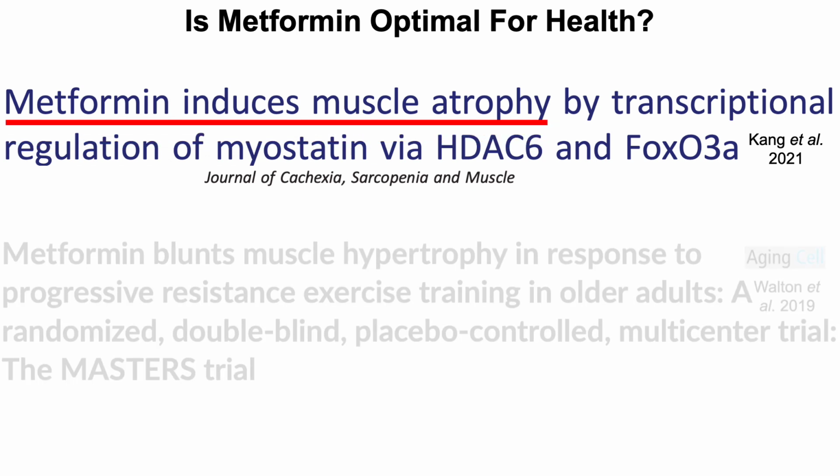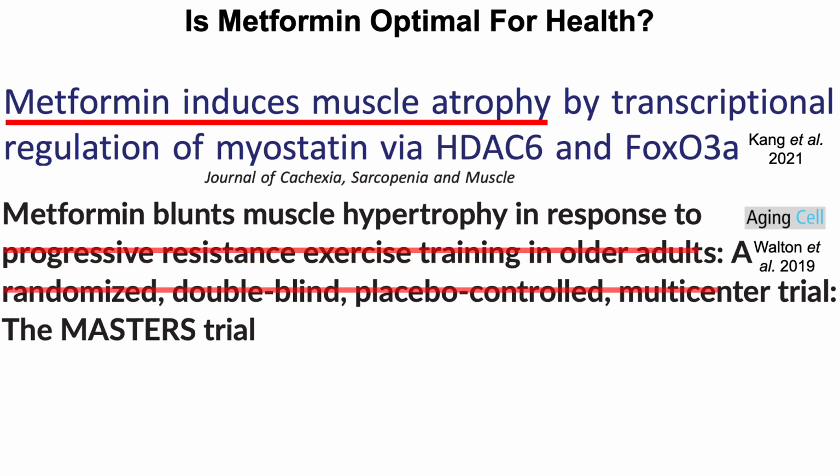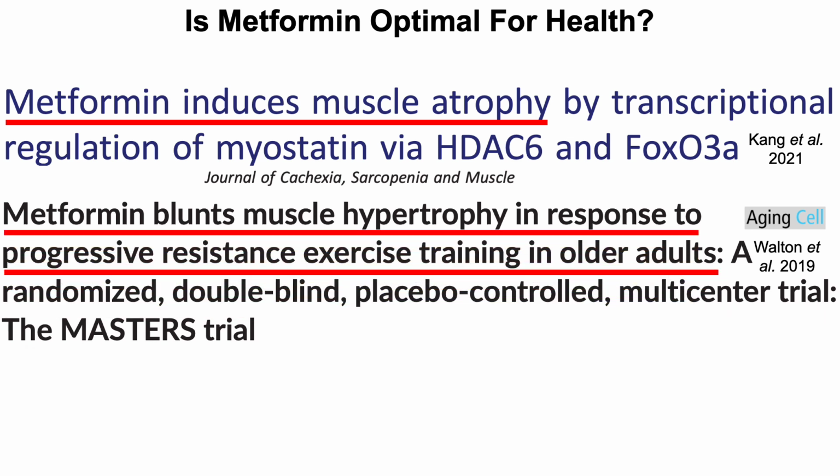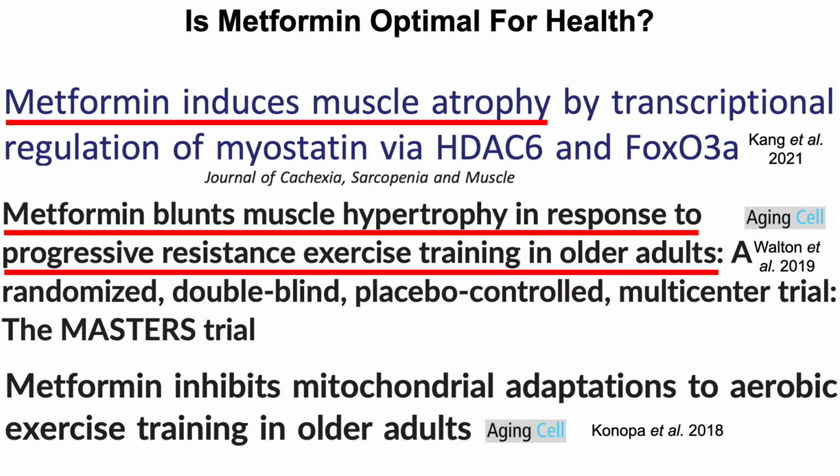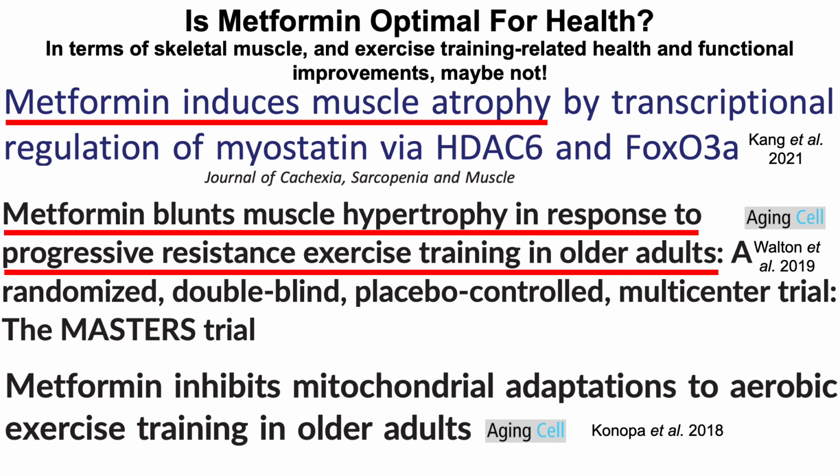trials in older adults, we'll see that metformin blunts muscle hypertrophy in response to progressive resistance exercise training, and in the second, we'll see that metformin affects insulin sensitivity and potentially VO2 max in older adults that underwent aerobic exercise training for 12 weeks. So when considering these data in terms of skeletal muscle and exercise training related health and functional improvements, metformin may not be optimal for health.